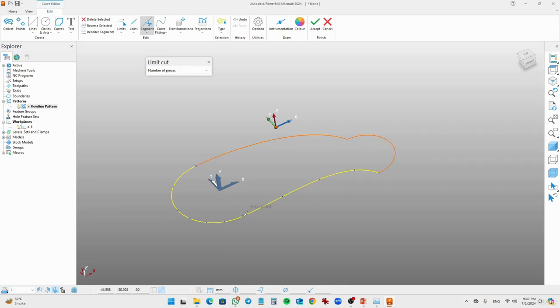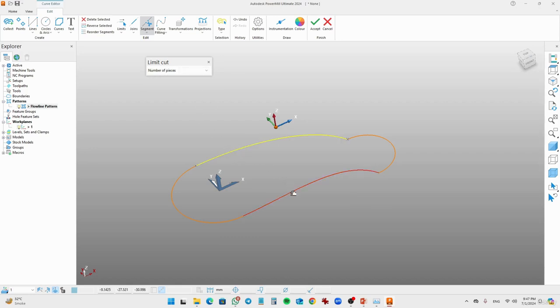Now I want one here. So 1, 2, 3. And let's go here on this side. So 1, 2, 3, and 4. So we have 4 different curves here.